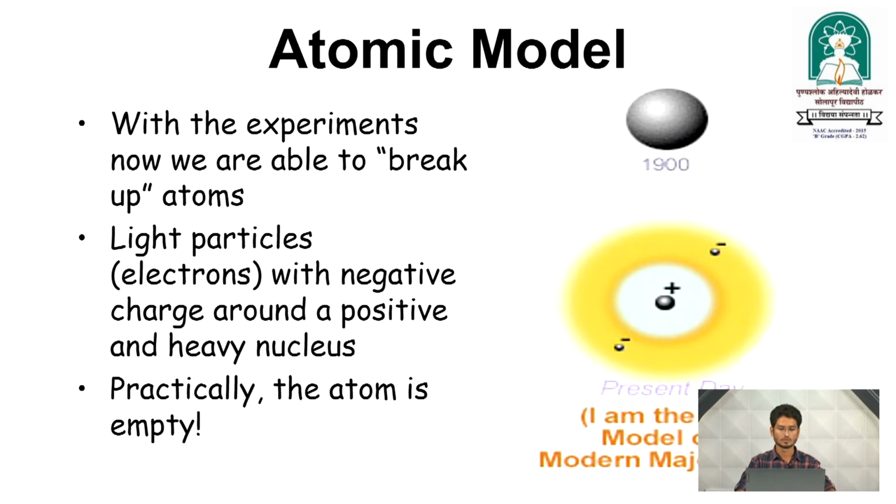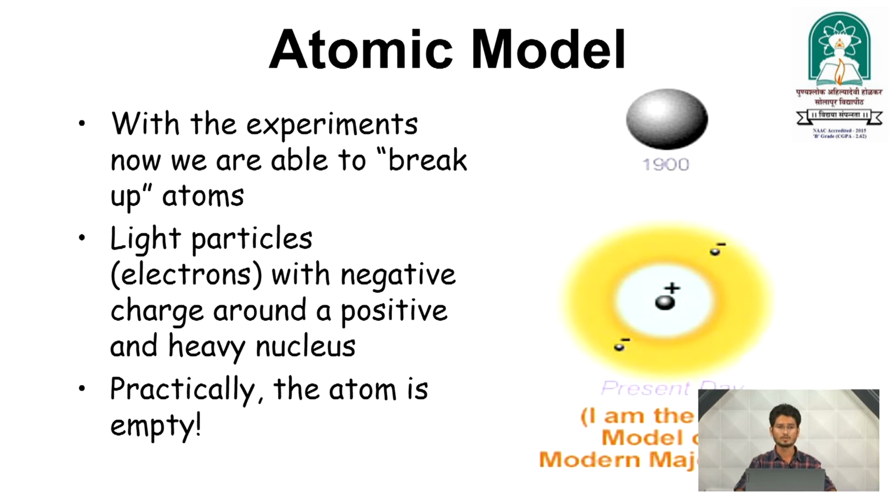Atomic model. With experiments, we are now able to break the atoms. In the 19th century, or before the 20th century, we knew the atom as indivisible or uncuttable. Now we go beyond it and break the atoms. We find light particles like electrons with a negative charge around a positive, heavy nucleus, as J.J. Thomson and Rutherford told us. So practically the atom is empty. After knowing those ideas, we know that the atom has a small nucleus and an electron cloud around it.